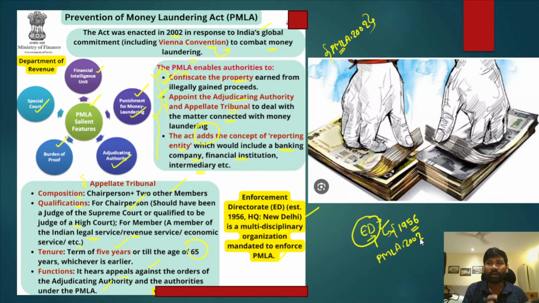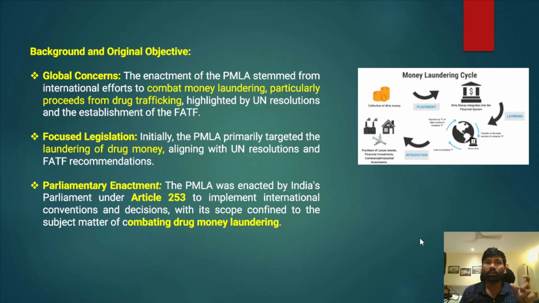So I hope you have understood some basic concepts with respect to the Prevention of Money Laundering Act. Now let's try to understand the author's view on the present Prevention of Money Laundering Act. Try to understand the original objective and background. First and foremost, there are certain global concerns with respect to the Act. The enactment of the Prevention of Money Laundering Act, we all know, is as per the Vienna Convention, and the Vienna Convention wanted to combat money laundering, right?